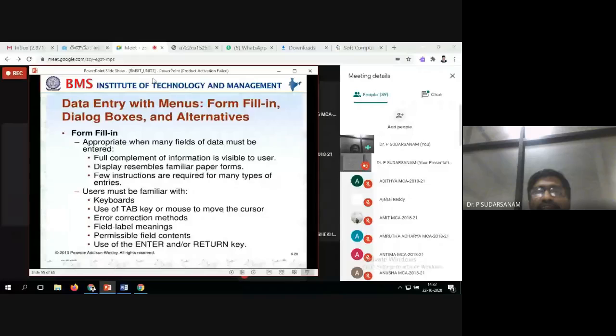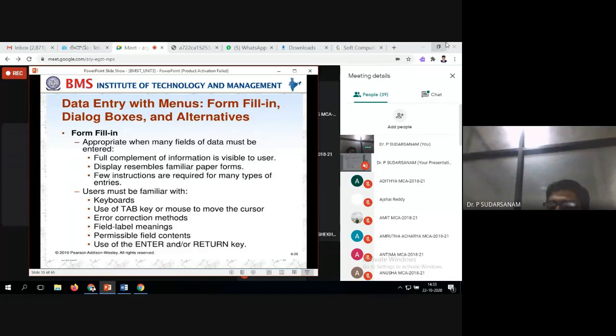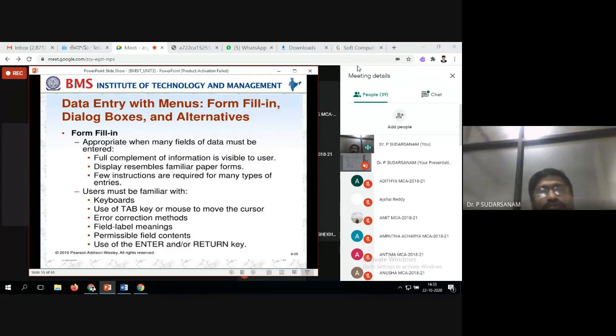That is the data entry with menus. Some of the keys should work, tab should work, and information should be visible. Even if you have multiple lines, all the data should be visible. From there, I should be able to go back and rectify it. If I'm entering, it should go to the next one, or if I want to go back to the previous, I should be able to go back. All these options the programmer has to remember when preparing the menus and menu items. This is what you have to do.